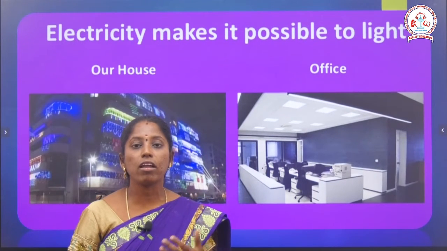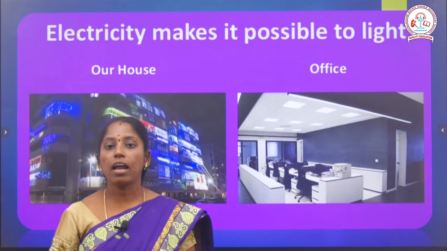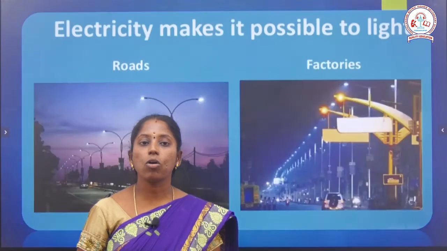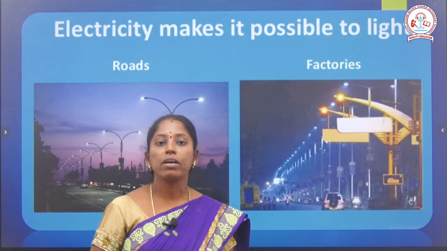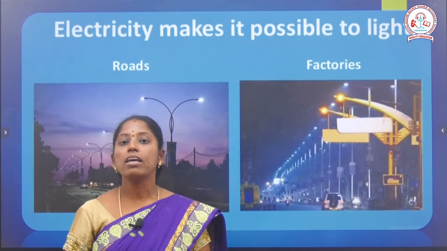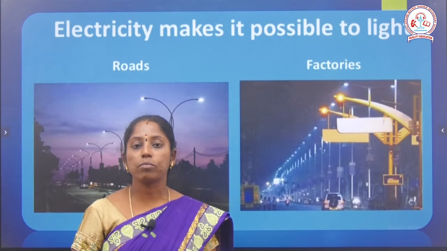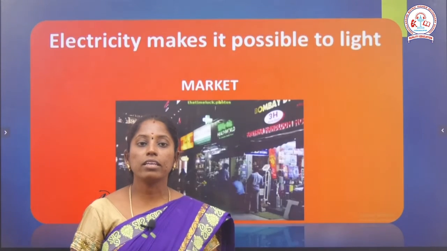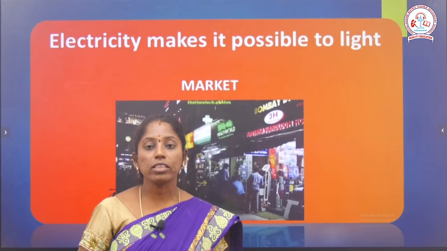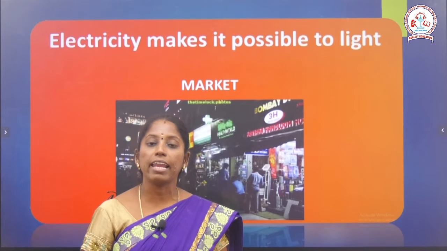First, wherever we are using electricity: one is the house, in our houses, then in our offices, especially hospitals and schools, then industries. Even roads have lamps and lights. Wherever we use light, in schools, houses, roads, even factories or industries, we use light. These lights and lamps are possible only by using electricity. Then next, even markets and supermarkets also need light. We know that without light we cannot see all the things, but that light is possible only because it is made by electricity.